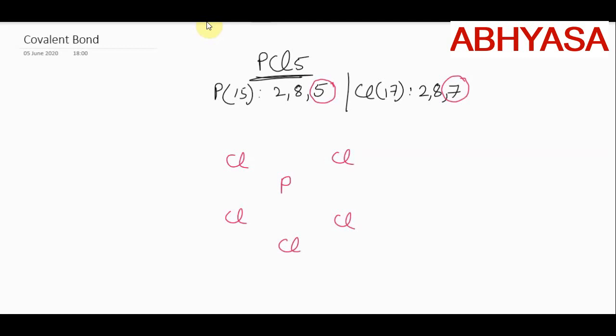Now in chlorine, in the outermost orbit there are only 7 electrons. So definitely it requires one more electron to get the nearest noble gas configuration. As it requires one more electron, out of the 7 valence electrons, only 1 electron of each chlorine is involved in bonding. So 1 I had written separately in between chlorine and phosphorus. The remaining 6 I am writing with chlorine. Same with the other chlorines also. Each and every chlorine contributes only 1 electron towards the phosphorus to form a bond. Now these are the remaining electrons.